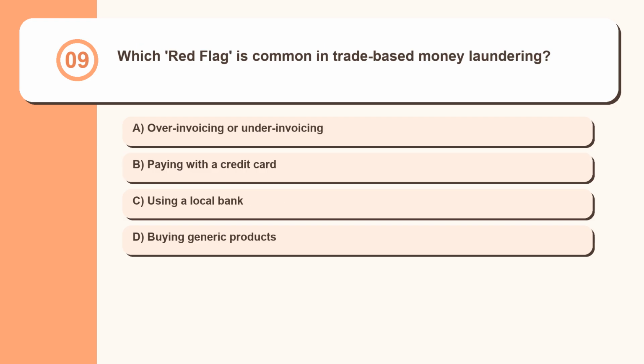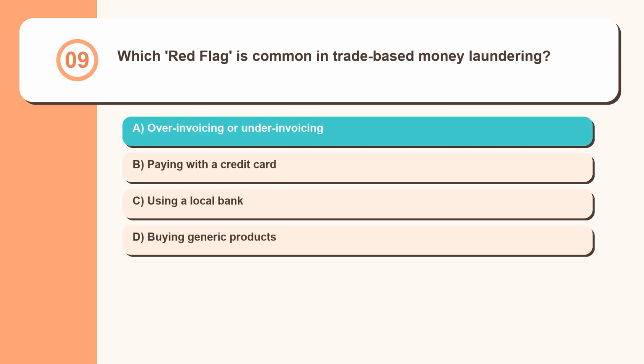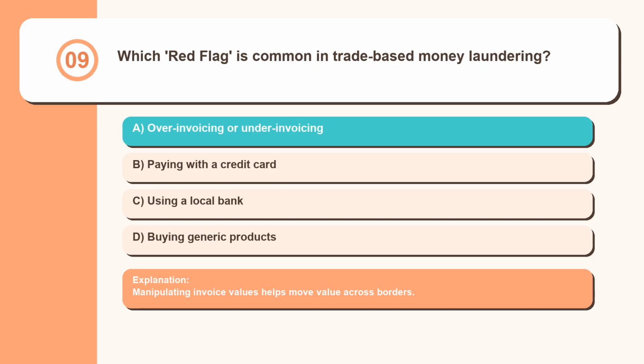Question 9. Which red flag is common in trade-based money laundering? Over-invoicing or under-invoicing. Paying with a credit card. Using a local bank. Buying generic products. Manipulating invoice values helps move value across borders.